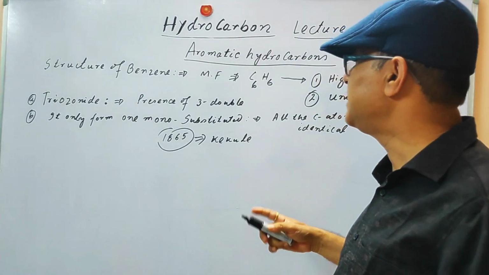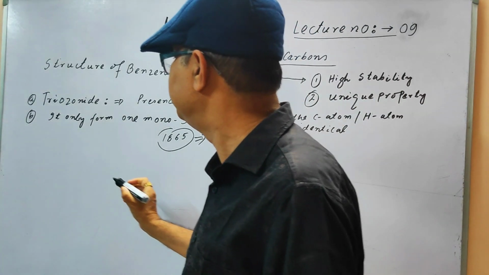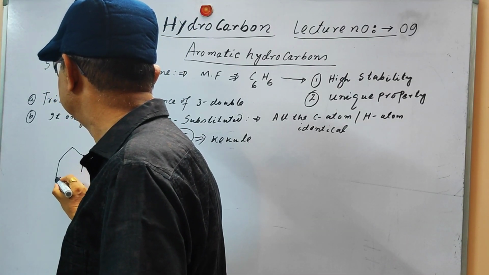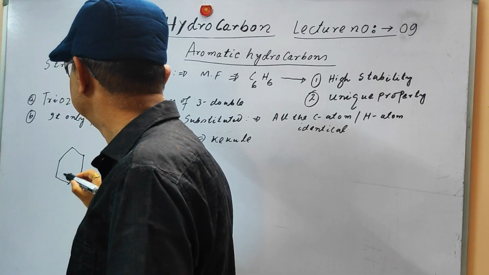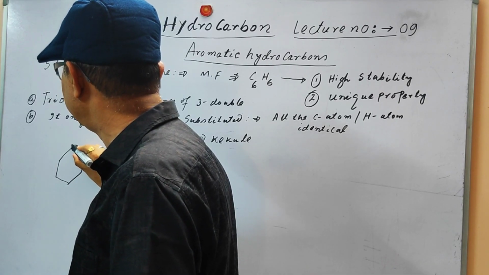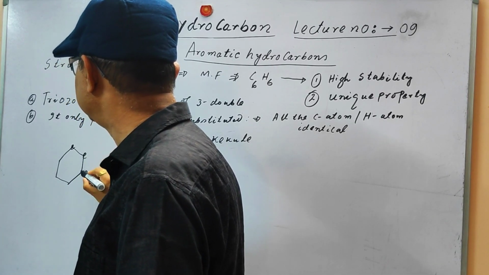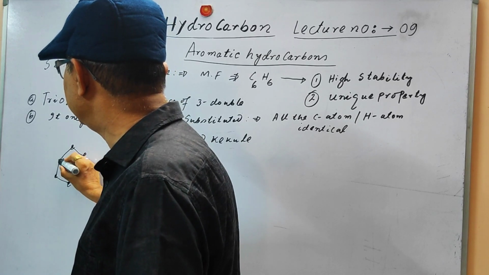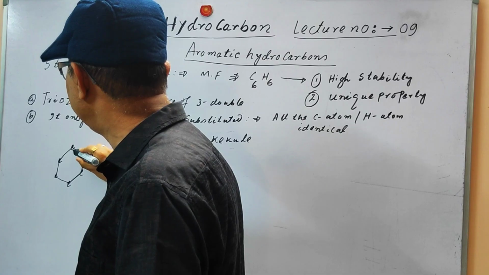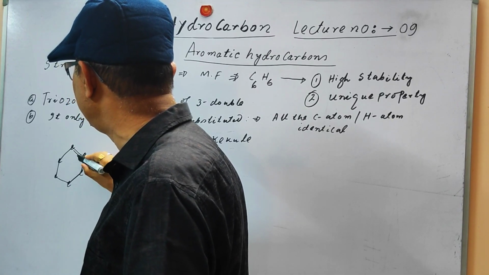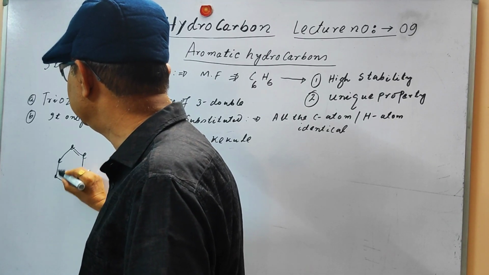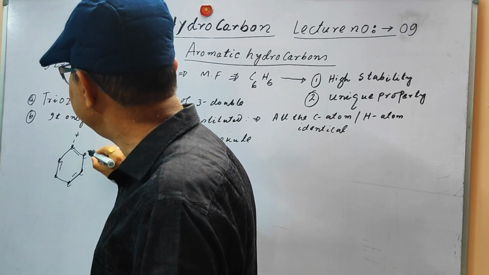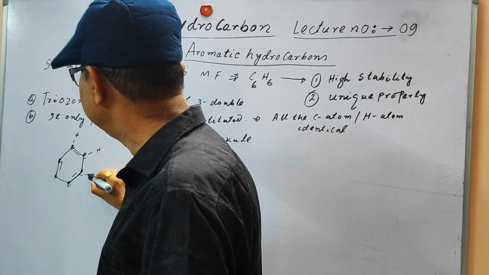So what the Kekulé structure says is like this. Each corner of the regular hexagon is a carbon atom, with alternate double bond, single bond, double bond, single bond, double bond and single bond, and each and every carbon atom has a hydrogen atom.